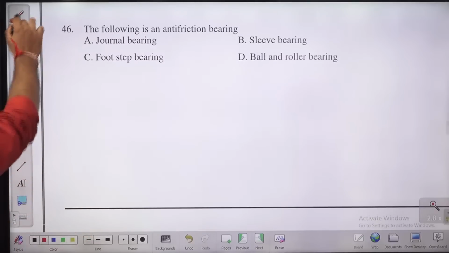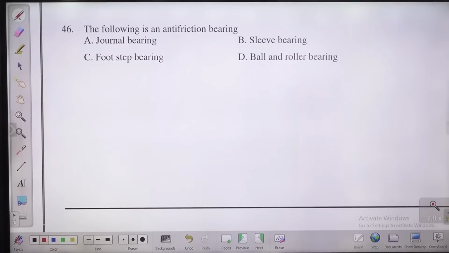The following is an anti-friction bearing. What do you understand by anti-friction bearing, guys? Which of the following is an anti-friction bearing?